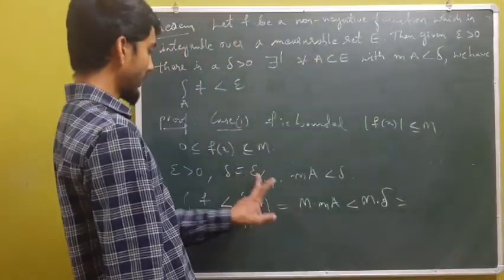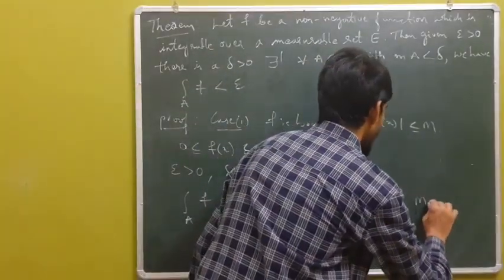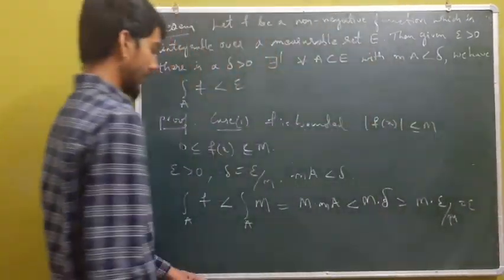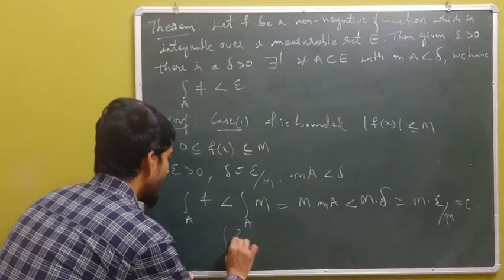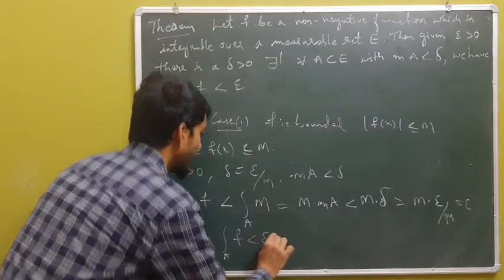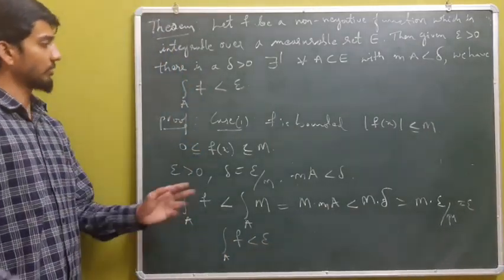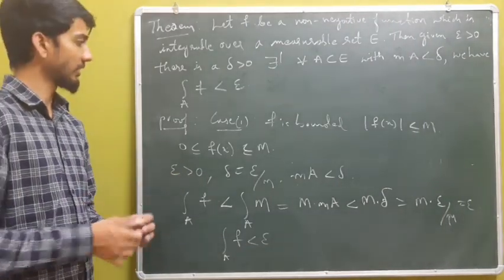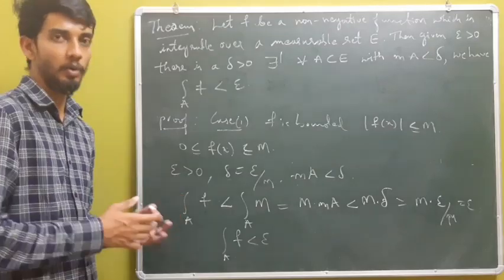We have chosen delta to be epsilon by M, so this is M times epsilon by M, which is epsilon. So we arrived at the integral of f over A being less than epsilon. This completes case 1, the bounded case, and let me see case 2, where f is unbounded.